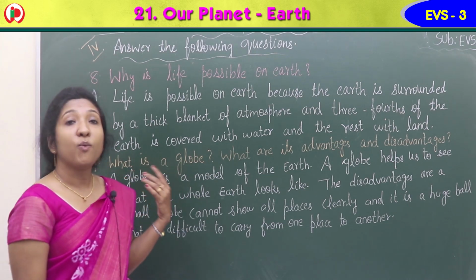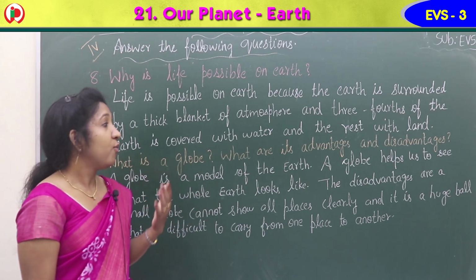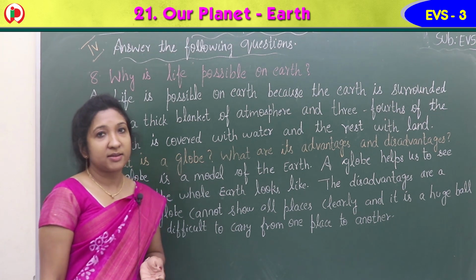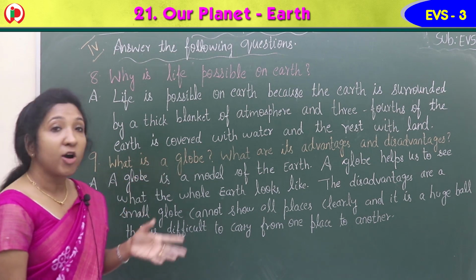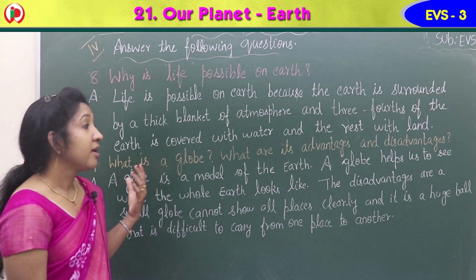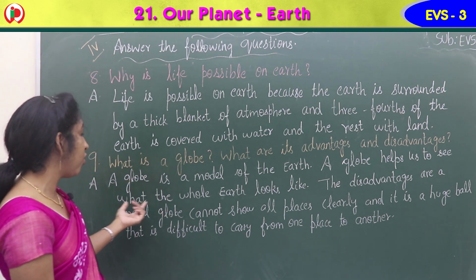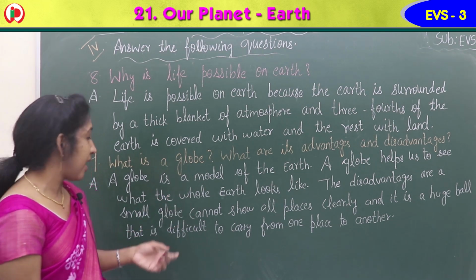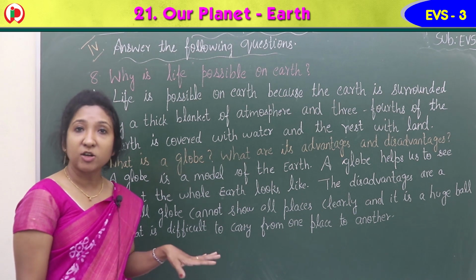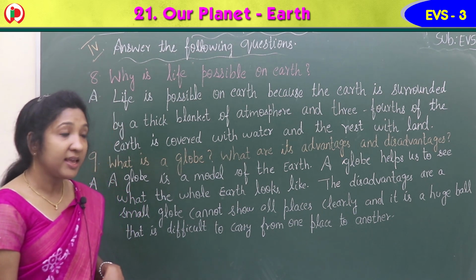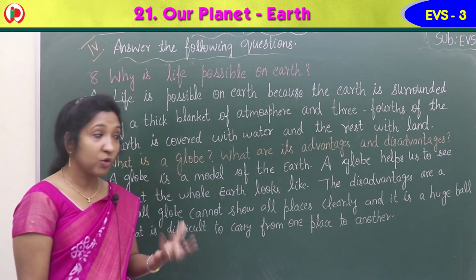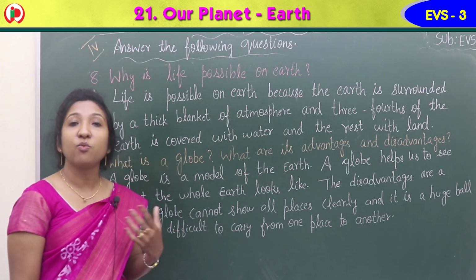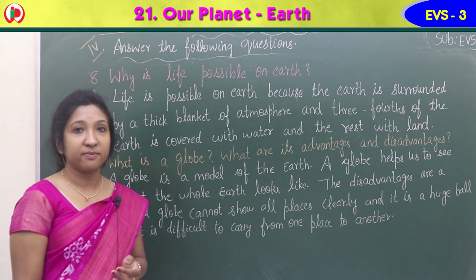9th question, what is a globe? What are its advantages and disadvantages? A globe is a model of the earth. A globe helps us to see what the whole earth looks like. The disadvantages are a small globe cannot show all places clearly, and it is a huge ball that is difficult to carry from one place to another.